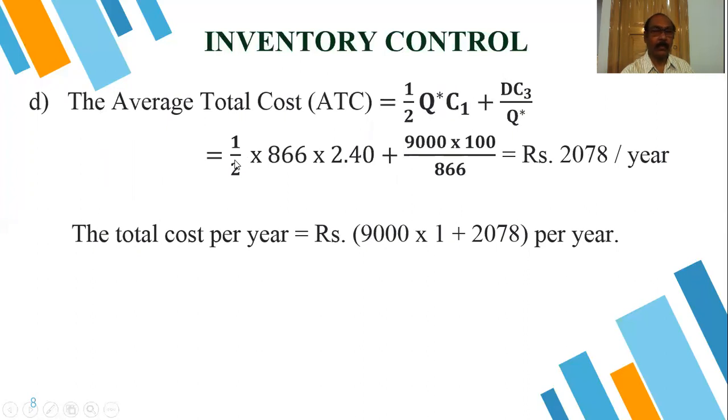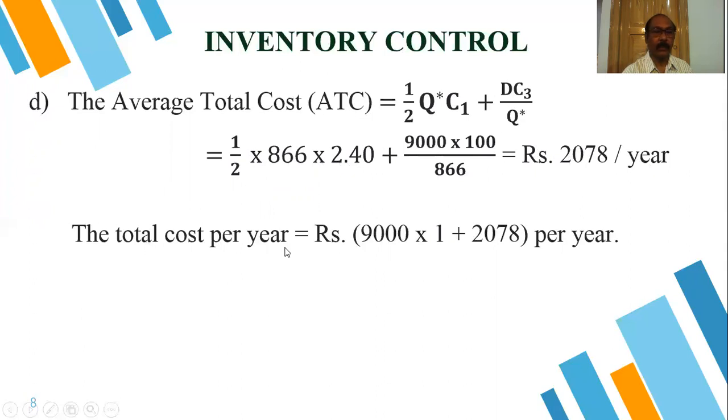So half into 866 into 2.40 plus 9,000 into 100 divided by 866. Easily we can calculate using the calculator and write out the result. From that we will get rupees 2078 per year. This is the average total cost we got, 2078.